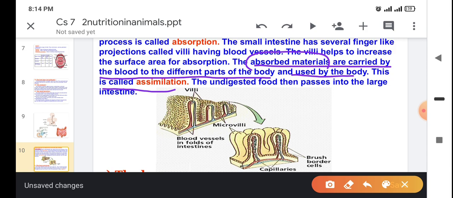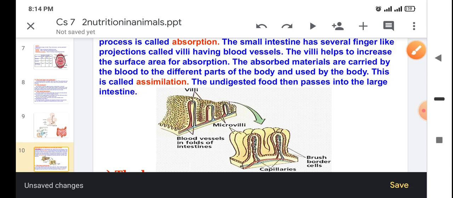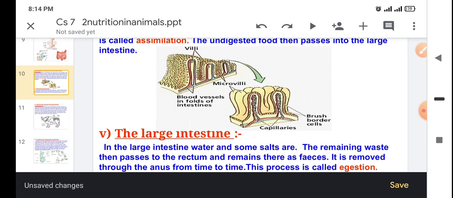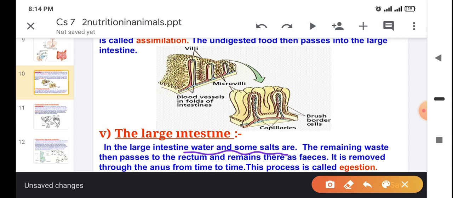You got it. So now I'm switching over to the next slide. Yes, this is the large intestine. What is the function of the large intestine? The large intestine absorbs water and some salt. The statement is not complete actually, so you can complete it.